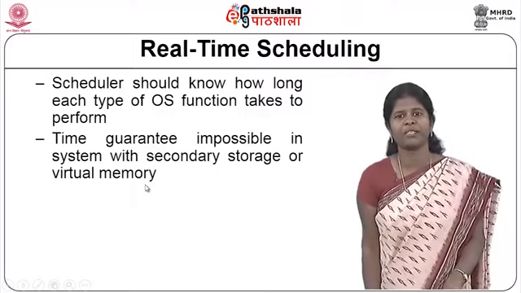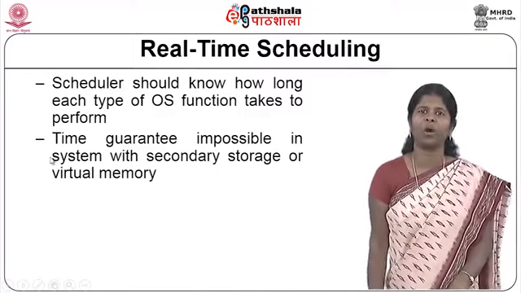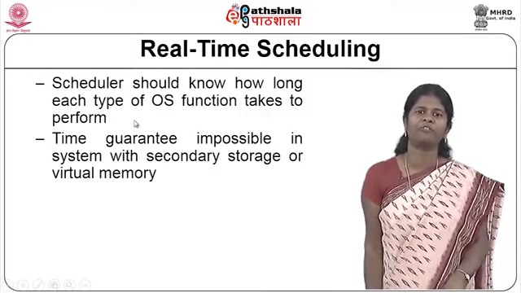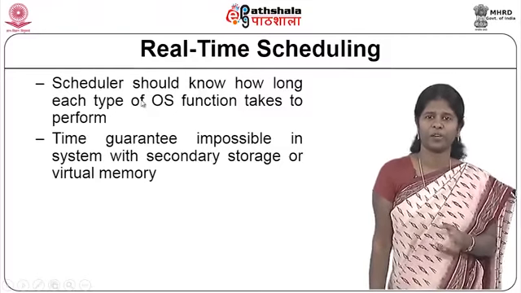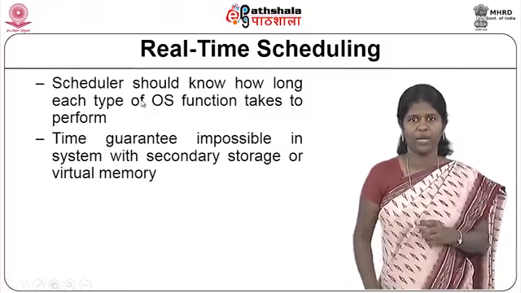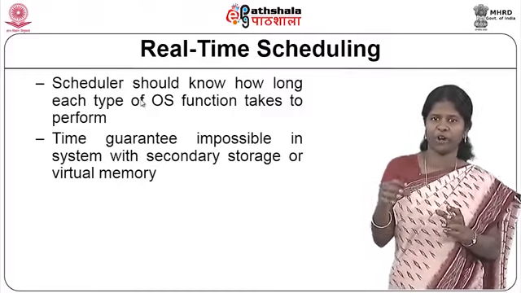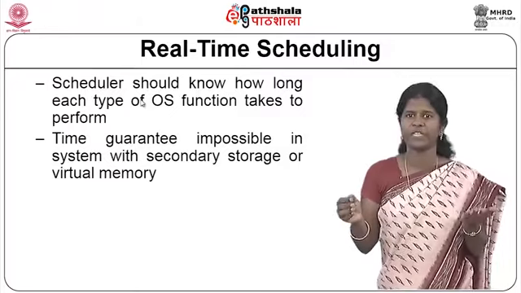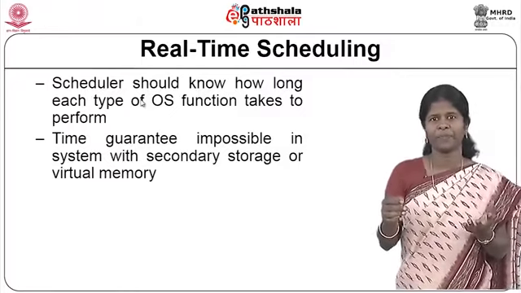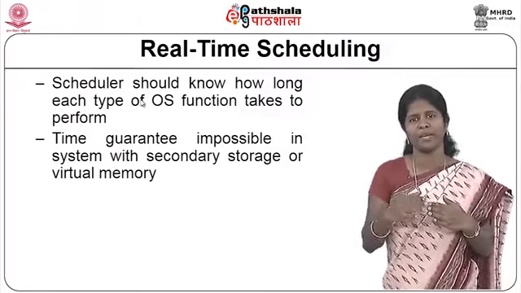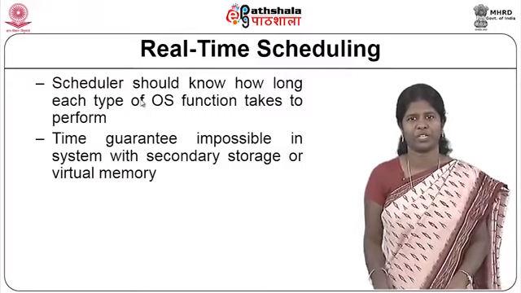But the problem here is that the scheduler should know how long each type of OS function takes to perform. Only then it will know that this process needs so many resources, so many functions to be performed, and each of these functions will take so long, and then based on that the scheduler can decide whether this process can be admitted or not.